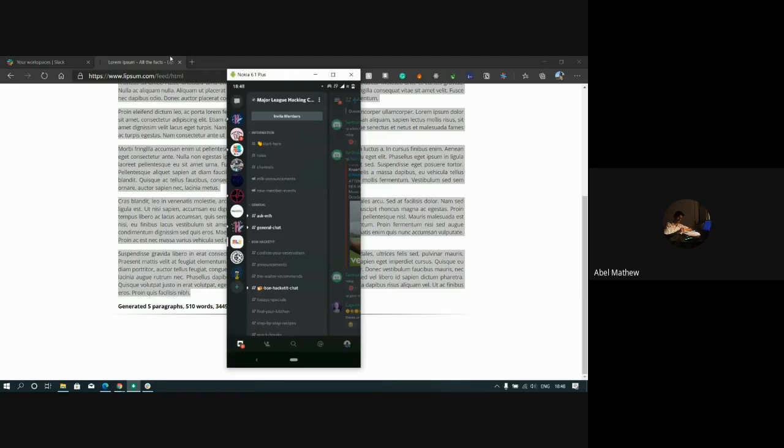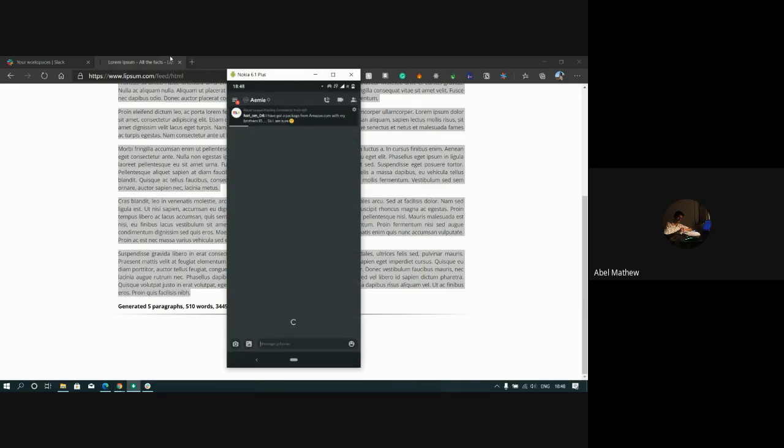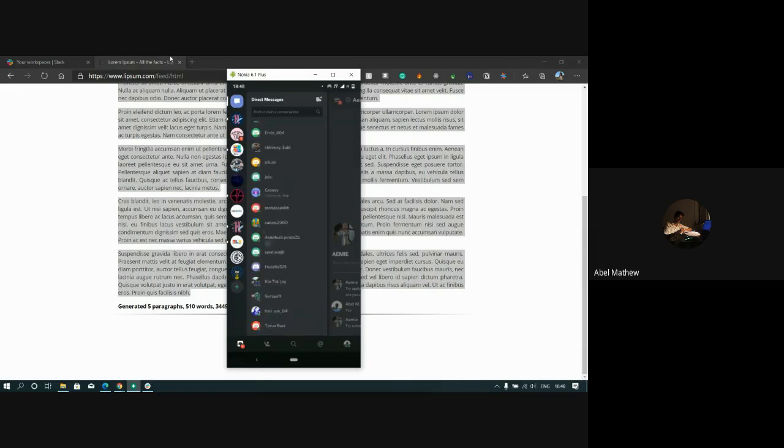In Discord, all the DMs and every conversation that you have with people outside the server is not part of the server. So it is common. If I have a conversation with Ankit or anyone, these conversations are independent of the workspace that you have. So this is not linked to any server that you have.